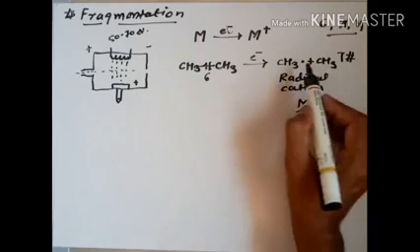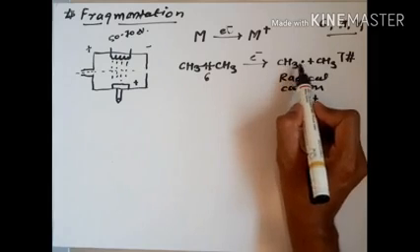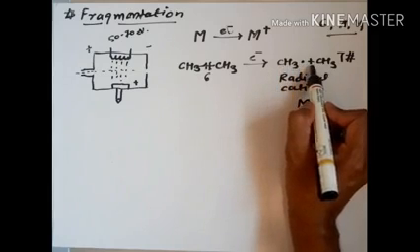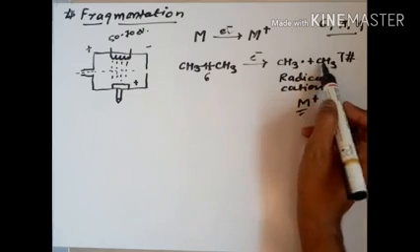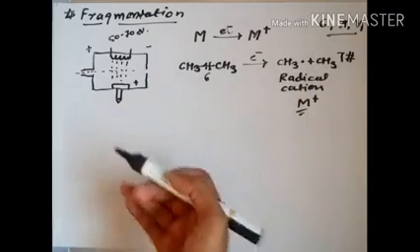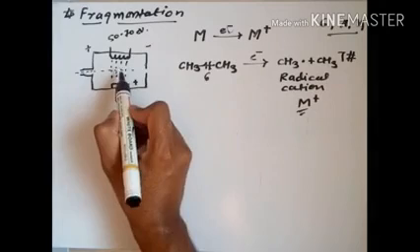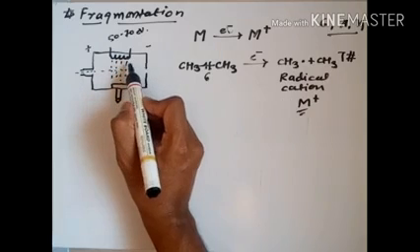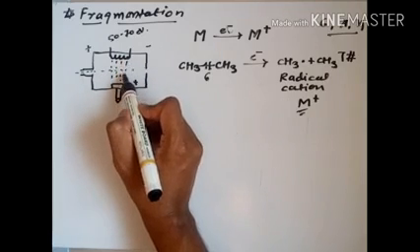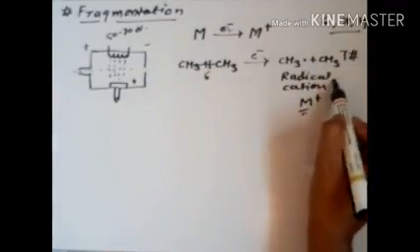Okay, so this is the picture. You saw this picture. This is CH3 with a radical, and this is a positive charge, and this is CH3. So this is called the radical cation. Okay, radical cation. So how will this work? What happens when any molecule passes through this molecular leak, and the molecule is bombarded by the electron beam? Obviously there is ejection of one electron, making the radical cation.